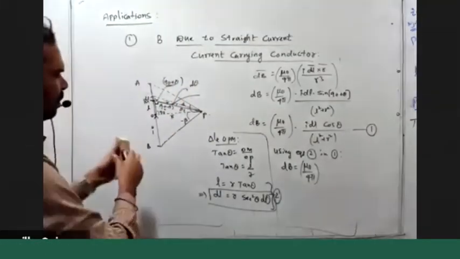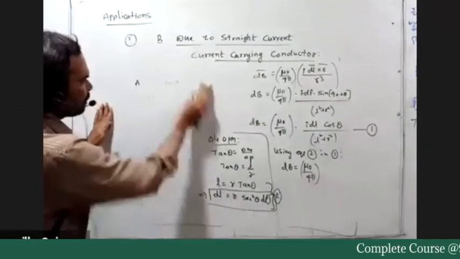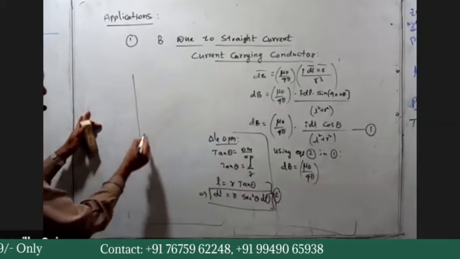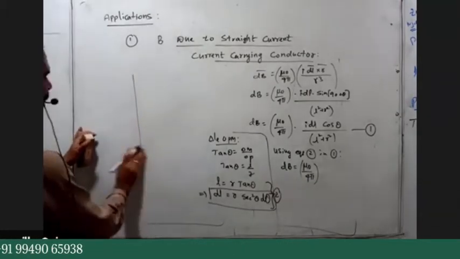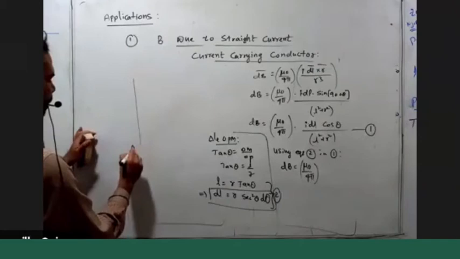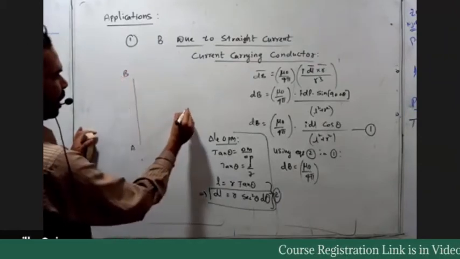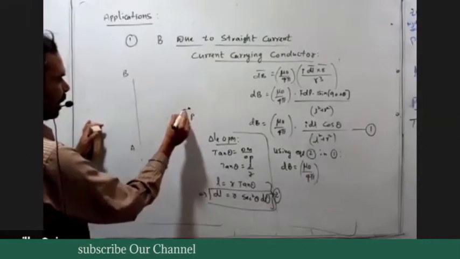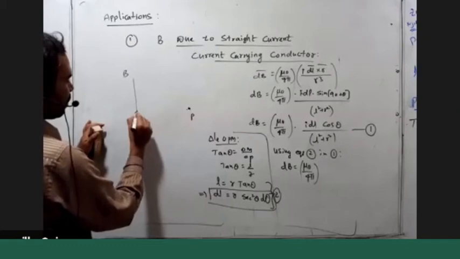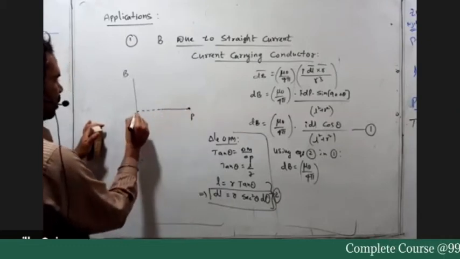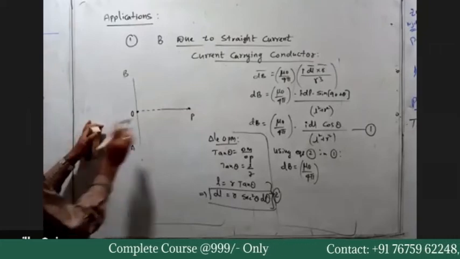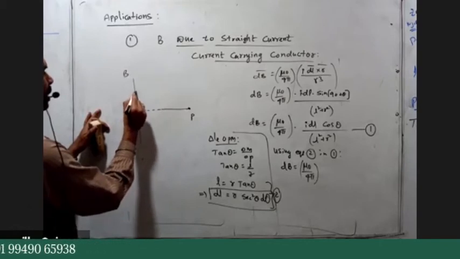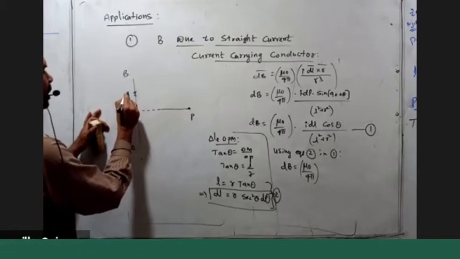Or otherwise I can draw once again, if you have a little confusion, you can see again. This is the actual finite conductor AB. Here we want to find the field at one point in the perpendicular direction. So from this perpendicular direction to this conducting wire, we draw one line. Where it intercepts, that point is O. Now from this point O, I consider a small element. This is dl bar.